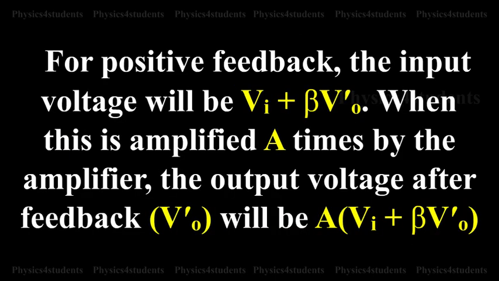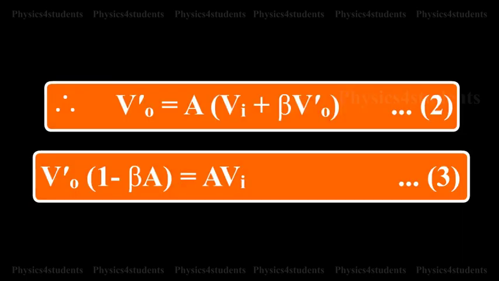For positive feedback, the input voltage would be Vi plus beta VO. When this is amplified A times by the amplifier, the output voltage after feedback VO will be A into Vi plus beta VO. Therefore, VO is equal to A into Vi plus beta VO.